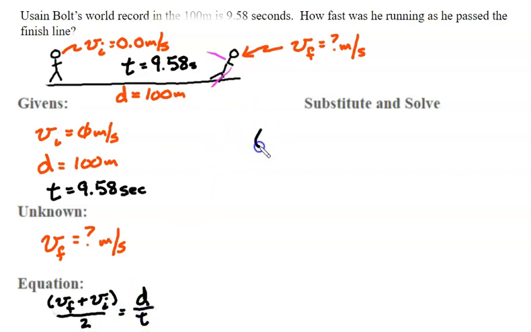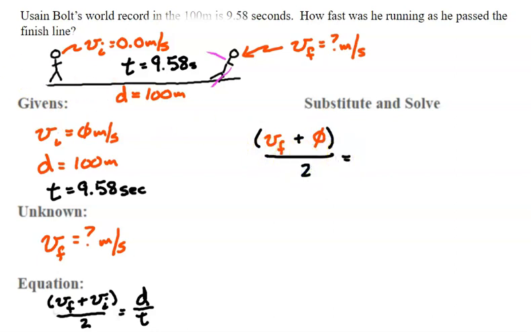So let's see, in the beginning, my velocity final, I don't know what this is, so I'm just going to write it again. But to it, I'm going to add velocity initial, which is 0. That whole quantity divided by 2.